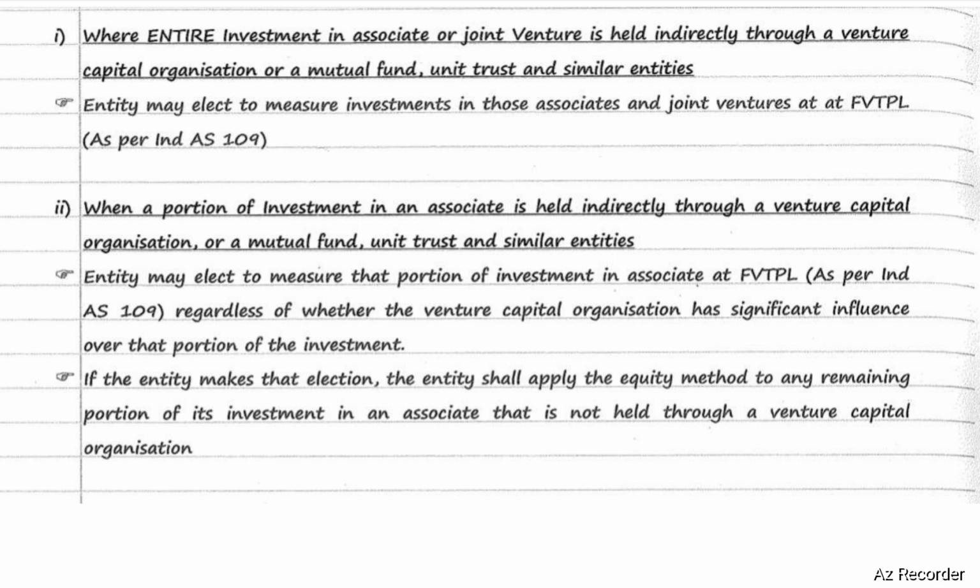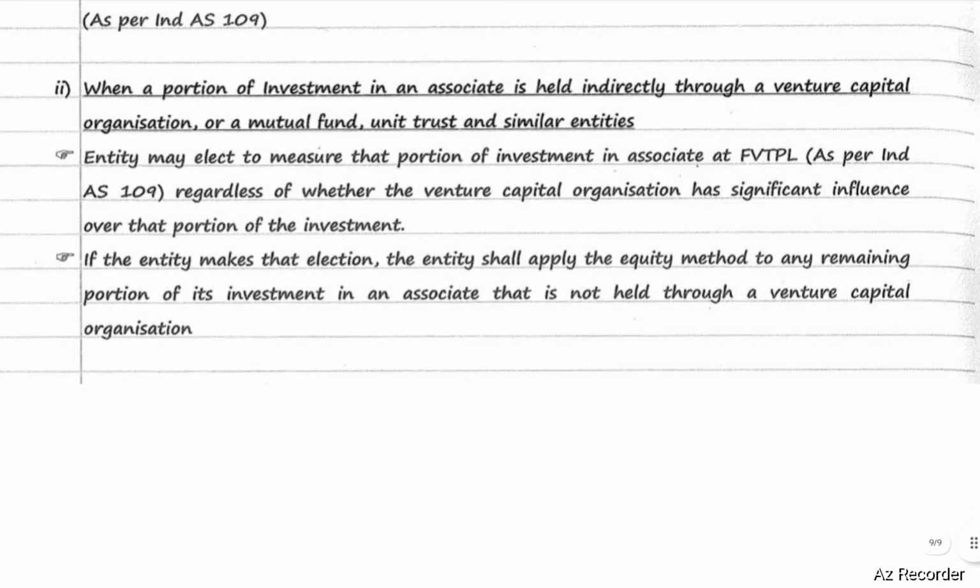When a portion of an investment in an associate is held indirectly through a venture capital organization or a mutual fund, unit trust and similar entities, the entity may elect to measure that portion of the investment in the associate at fair value through P&L account as per Ind AS 109, regardless of whether the venture capital organization has significant influence over that portion of the investment. If the entity makes that election, the entity shall apply the equity method to any remaining portion of its investment in an associate that is not held through a venture capital organization.